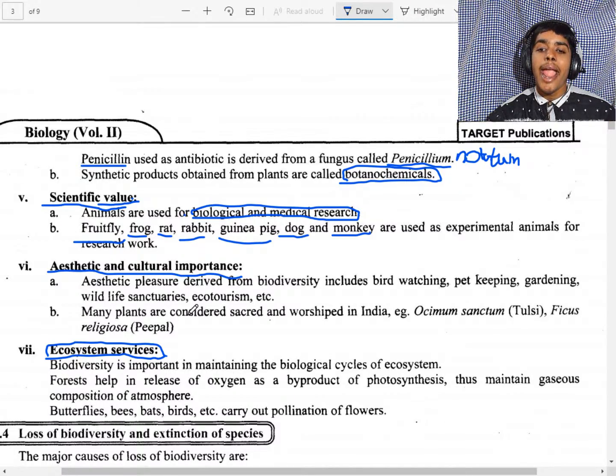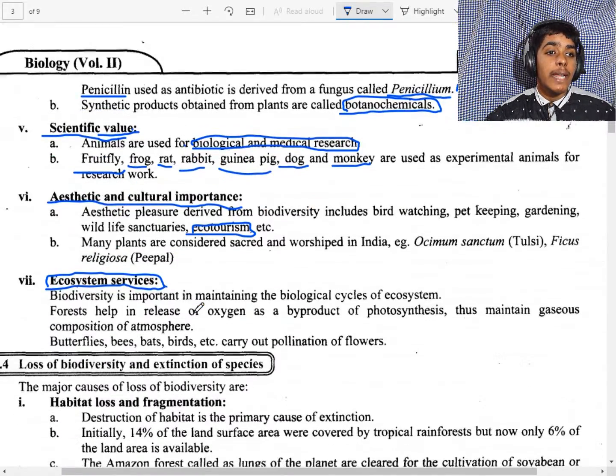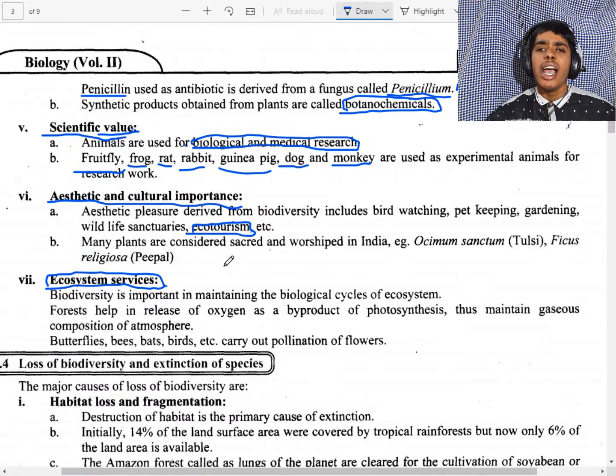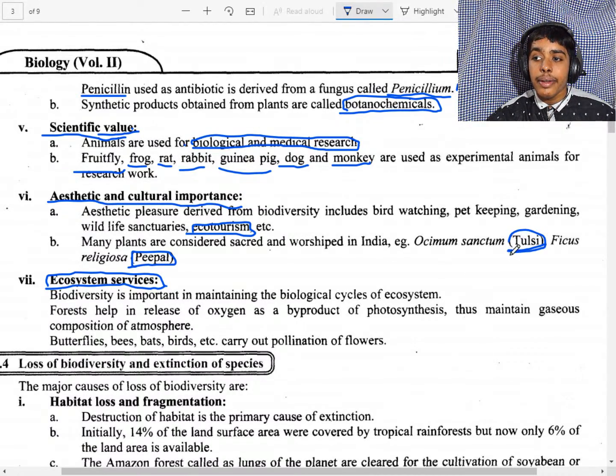Ecotourism, that means tourism. Many plants are considered sacred and worshipped during festivals, like Ocimum sanctum, that means Tulsi, and Ficus religiosa, that means peepal.